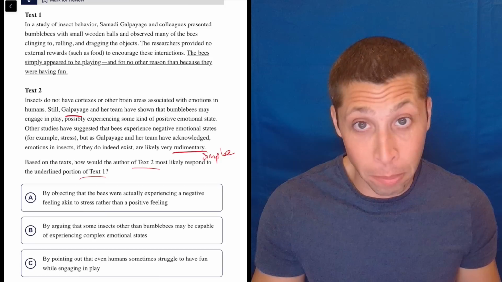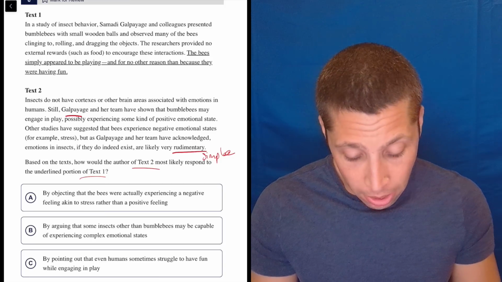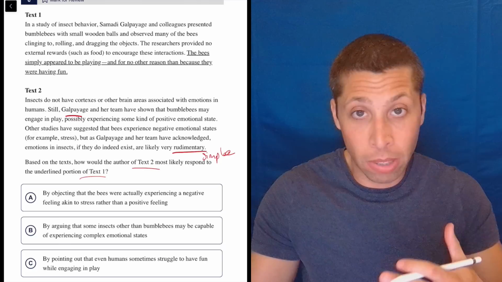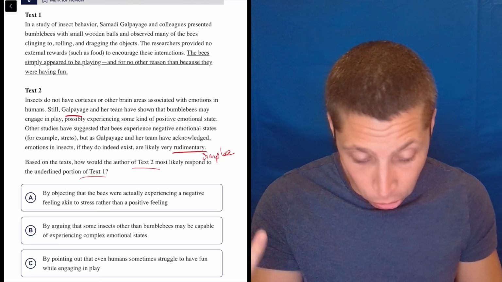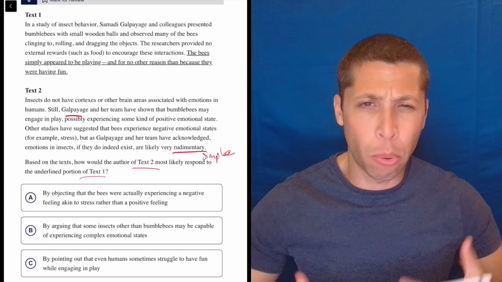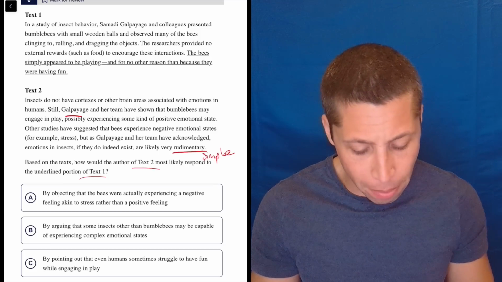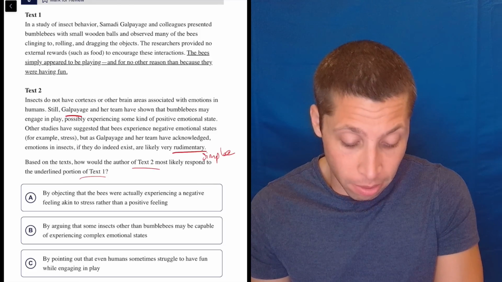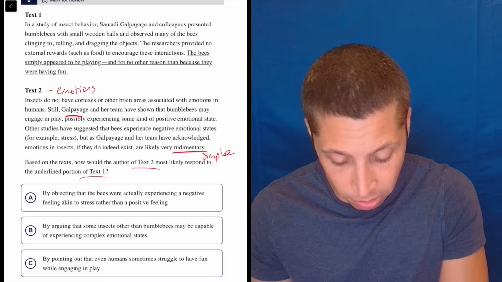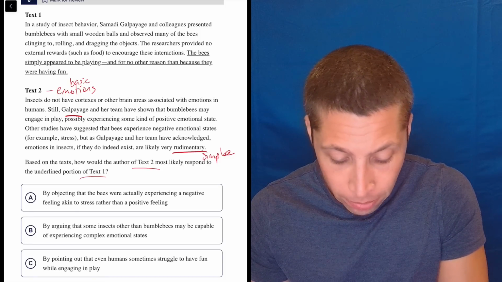Handwriting, terrible. Very rudimentary handwriting. Okay, so this author is saying there are emotions. Maybe people think insects don't have them, but they are there, or some version of them. Let's look at text 1 now. When I'm reading text 1, especially the underlined portion, I'm thinking, what would text 2 say about that? Text 2 is saying they do have emotions of some kind, basic emotions.